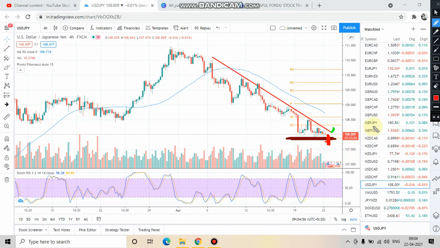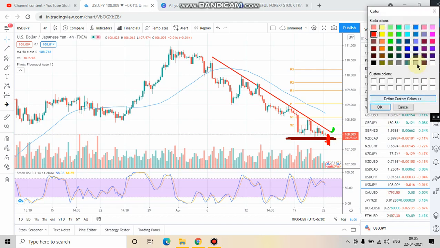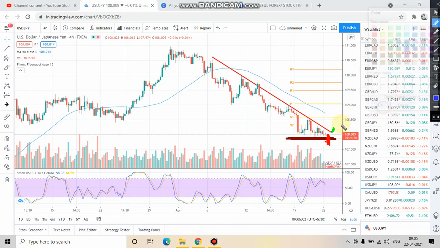On the other hand, if market crosses this red line above, then you should not buy, because overall the market is in downtrend, and if you are a beginner, then you should not go against the trend. You should only stay with the trend to make money. So wait for the market to cross this line. In case market crosses this level, avoid it.